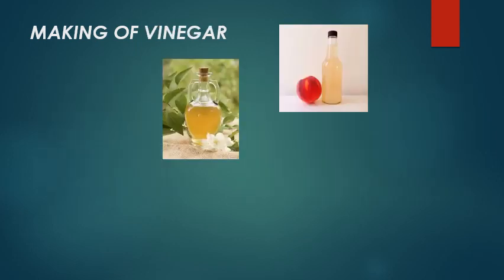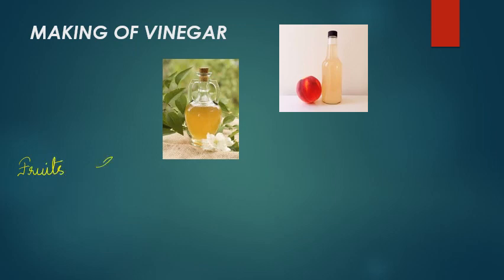Vinegar is formed by the process of fermentation. What happens here is the yeast cells break down the sugar which is found in the fruits or in the grains and convert it into alcohol. Then bacteria act on this alcohol and convert it into vinegar. Let's write it in the form of an equation. So from fruits